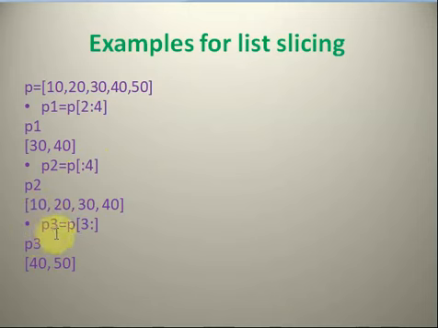Next is P3 equal to P in brackets 3 colon. 3 and colon means the new list will contain data items from 3 up to the end of the list. Data item number 3 is 40 and the end is 50. So it will contain 40 and 50. Let us see on the Python interpreter.